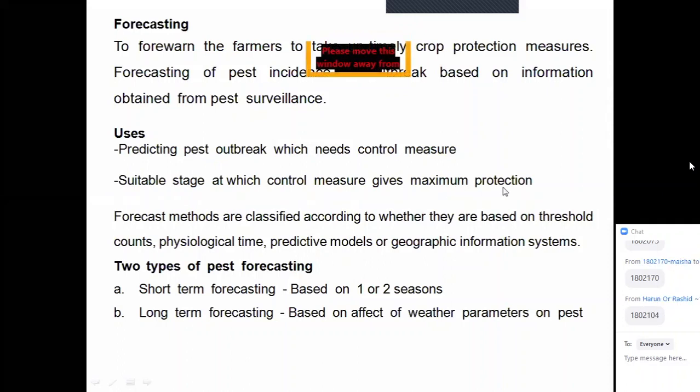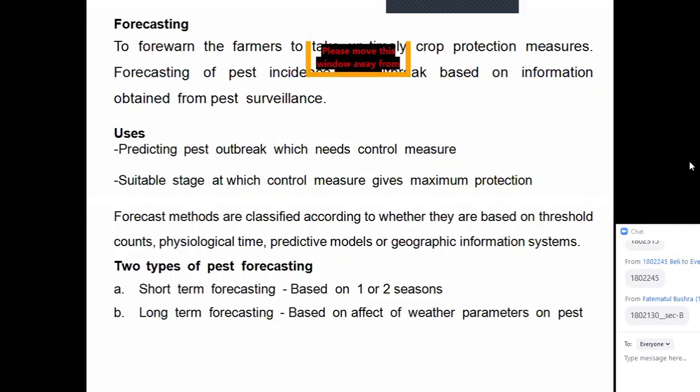We can use one method at different growth stage of the populations, but at what stage it will be most effective, we can use the forecasting for this. Forecasting methods are classified according to whether they are based on the threshold counts or physiological time, predictive models, or geographic information system. Forecast methods are classified বিভিন্নভাবে ভাগ করা হয় according to whether they are based on the threshold counts মানে pest population thresholds level এর ভিত্তিতে এটা করা হয়েছে কিনা.